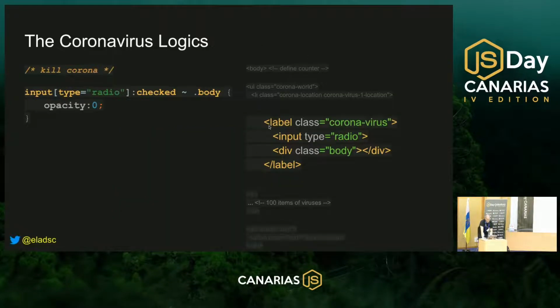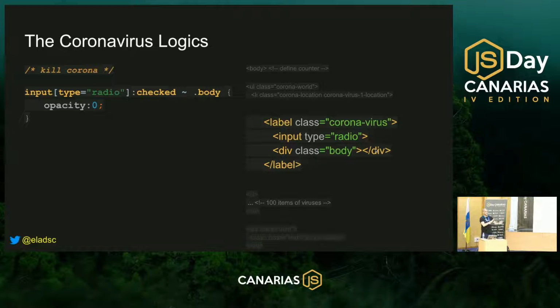If you remember, in the beginning I told you that every coronavirus creature is a label element, and inside it has an input type radio. But I also told you that all the visual part of the coronavirus creature is here with this div class body. And inside this div, we have the eyes and the hairs. This is all the visual part of the coronavirus creature.